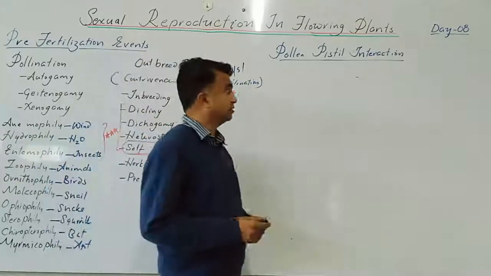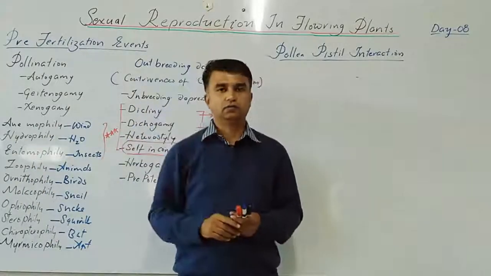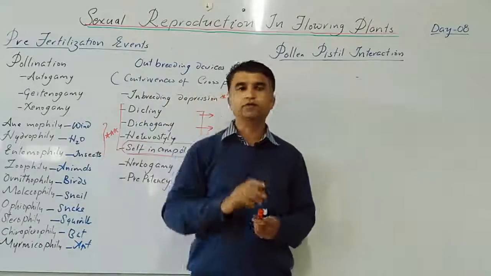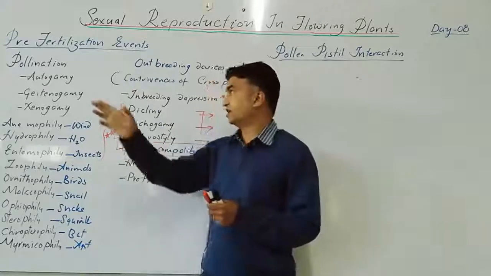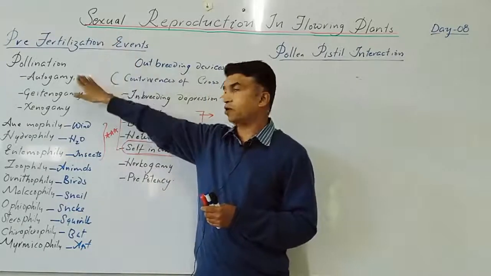Pollen pistil interaction means, now what happens when the pollen grains land on the stigma? Through some agent of pollination, the pollen grain falls on the stigma and then the next process happens. That is a pre-fertilization event only. Still fertilization has not occurred, pollination is over.